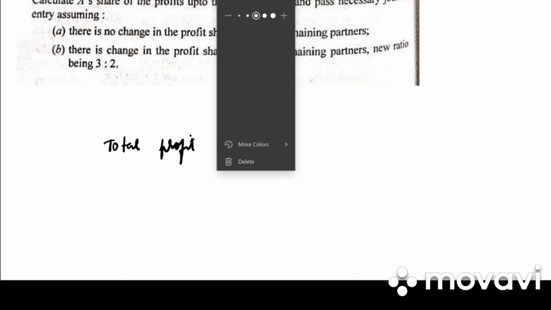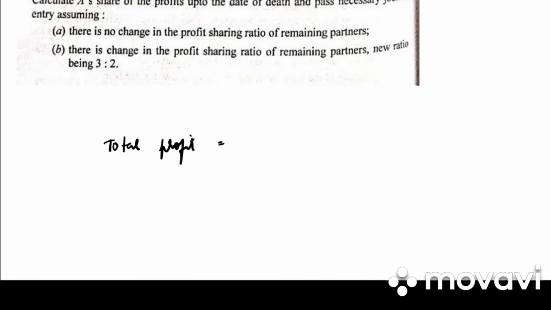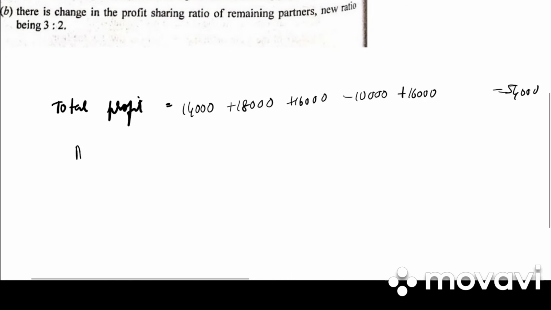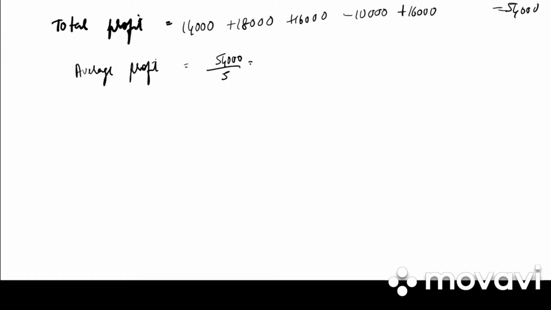So first they have given us total profit for 5 years. How much is it? 14,000 plus 18,000 plus 16,000 minus 10,000 plus 16,000. How much is it? 54,000. We need to find out the average profit. 54,000 divided by 5, so we get 10,800.